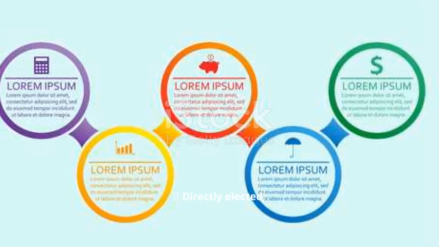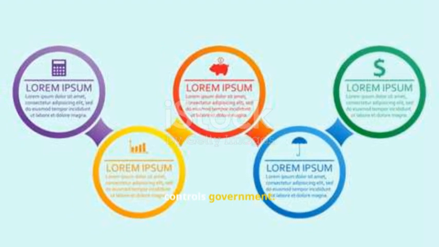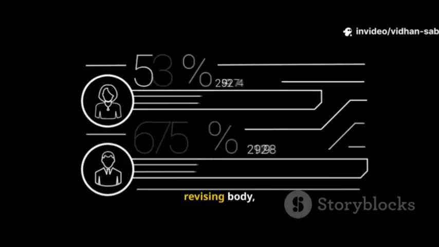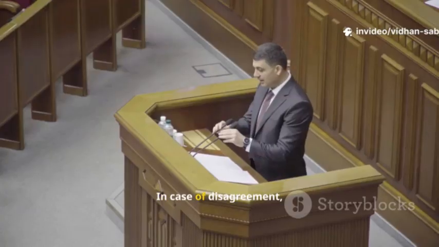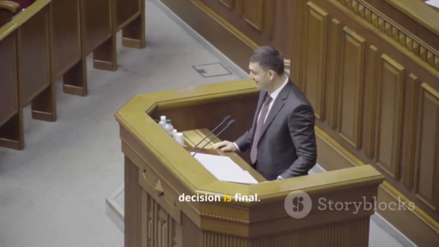Comparison: Legislative Assembly, directly elected, powerful, controls government. Legislative Council, indirectly elected, revising body, limited powers. Money bills can only be introduced in the Assembly. In case of disagreement, the Assembly's decision is final.